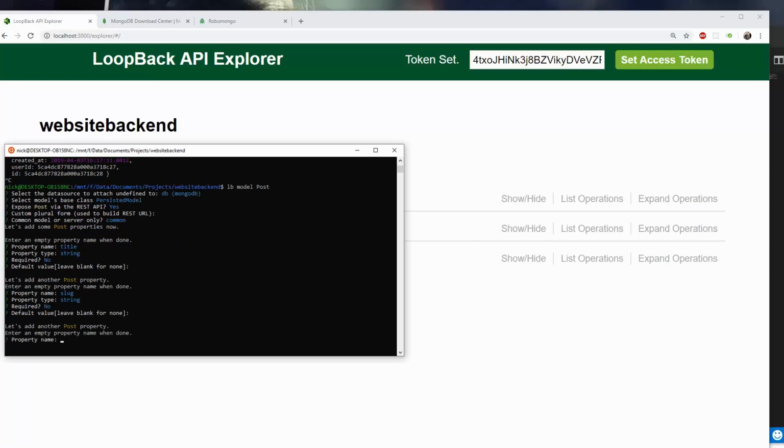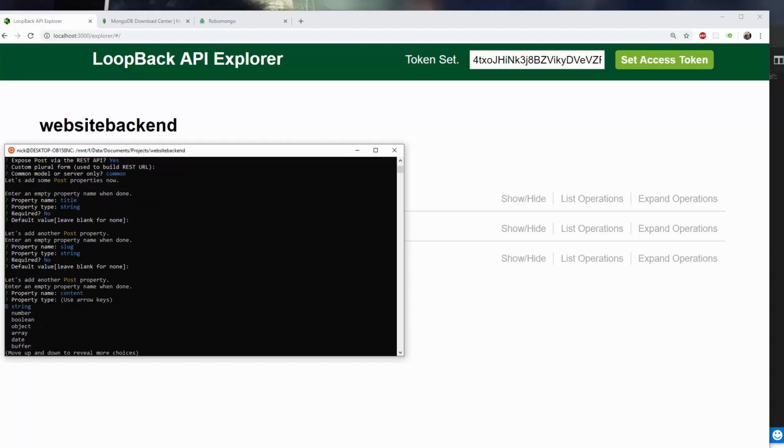Now, we're also going to need the content for it. So, we are going to integrate in our React admin area that we build out a content editor. So like a what you see is what you get editor, where you can format all the data, and that's going to be stored in MongoDB as a regular string.